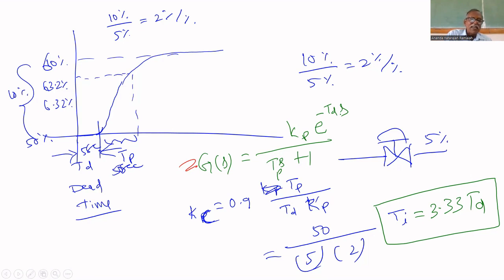From the model, we take Tp, Kp, Td. If you put all these values in the tuning rule, you will get Kc. Ti also you can get: if you substitute Td, you will get Ti. That's all, tuning is over. So we modeled, we tuned. Now we can do closed loop control. How to do closed loop control? We'll come to the experiment now.